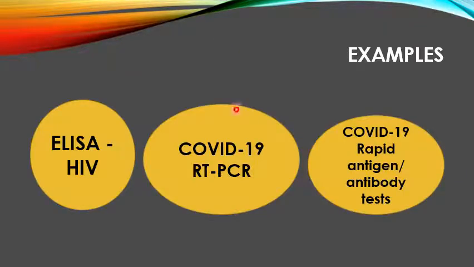Let's understand this with the help of few examples. The commonest example I would like to cite is ELISA, enzyme-linked immunosorbent assay, which is used for detecting HIV antibodies. This test is highly sensitive, very sensitive test. See, no test is 100% sensitive and specific. There will be errors. But this ELISA is highly sensitive except for that period when the body has not started making antibodies. Obviously, when there will be no antibodies, it won't be able to detect. But even if there is a small amount of antibodies, ELISA will be able to detect that.